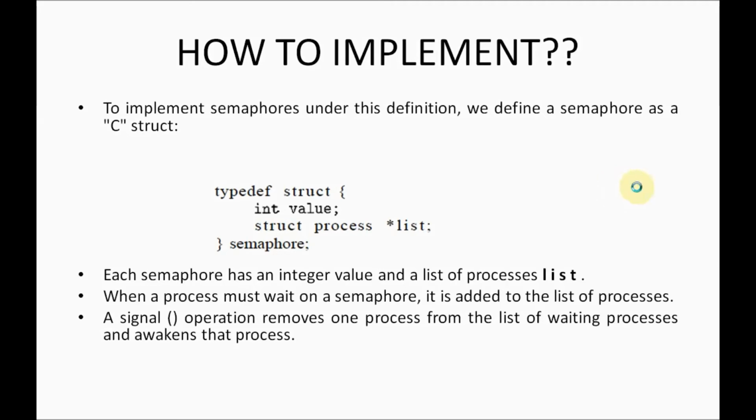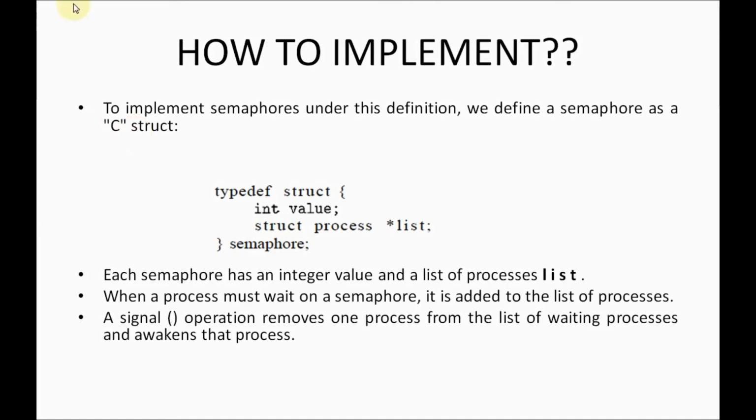To implement this semaphore, I am going to use a C struct. Struct means it is a structure. Structure in a C program, you know that, right? A structure can hold different data types. Different data types can be grouped in a single structure, that is int, float, char. These are all different types of data, and they can be grouped in a structure, right?